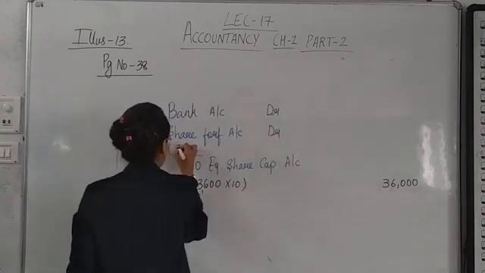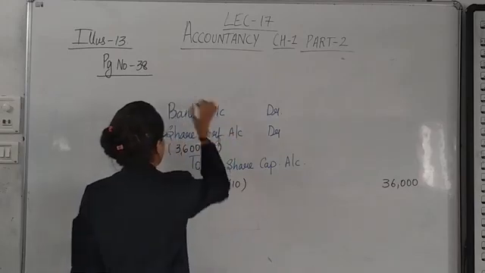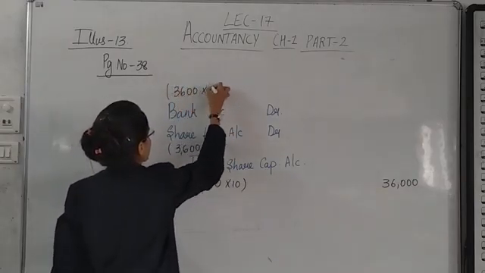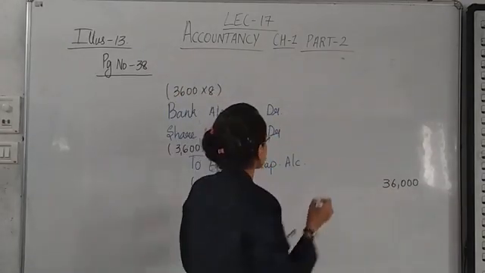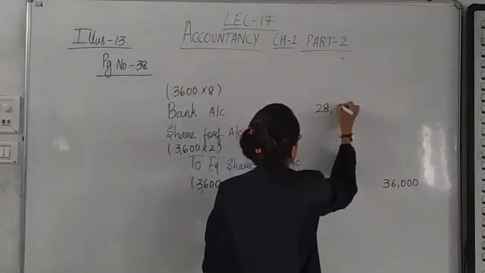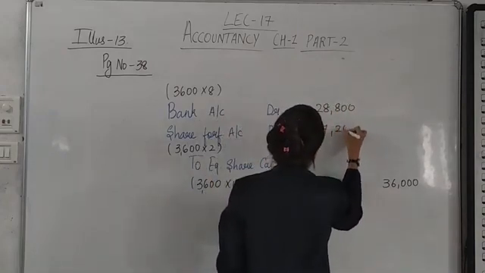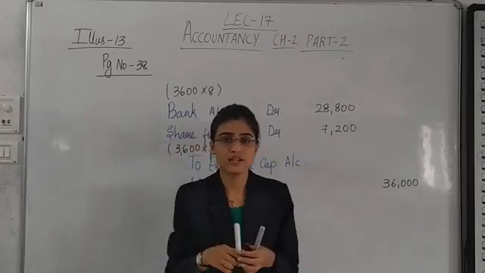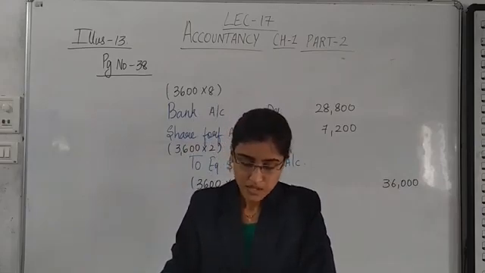So 3600 into 2. And finally here 3600 into 8. Let us write down the amount, 28,800. And of course 7,200. Yes. So this is the journal entry for the reissue of shares. Next.